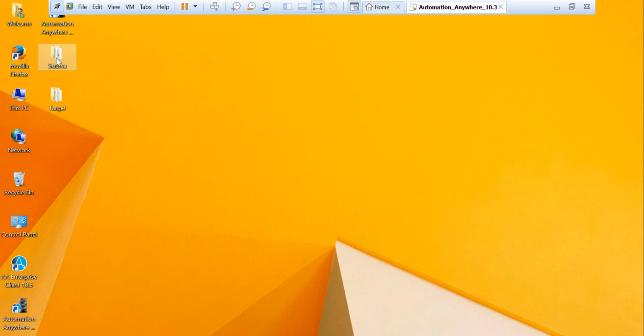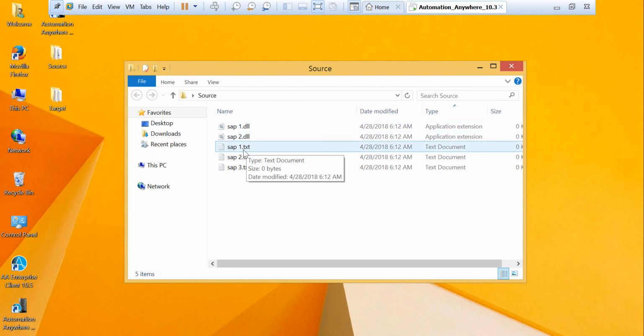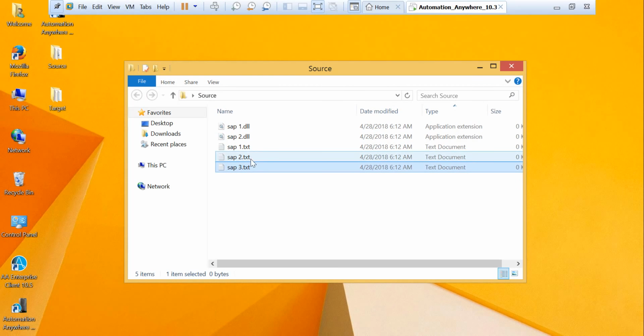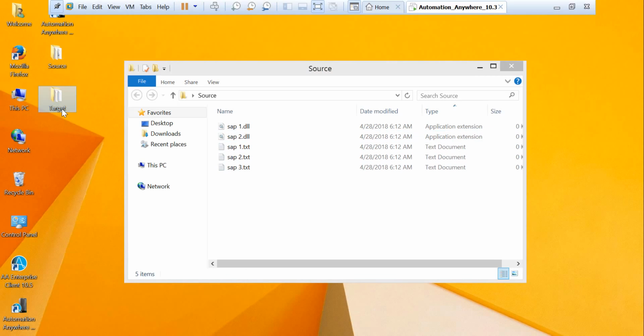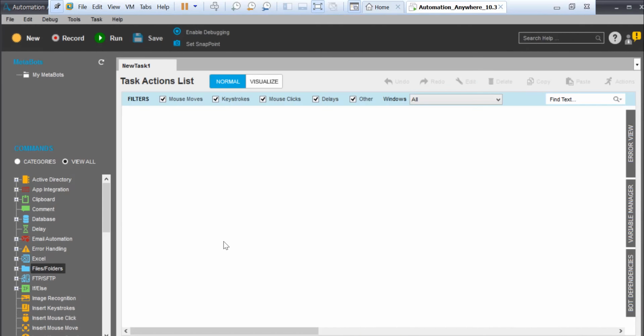See, I've got a source folder where I've got SAP1, SAP2, SAP3. These are all text files, and then I've got SAP1, SAP2. These are DLL files, dynamic library files. Now what I want is to copy all the txt files to the target. I know this is very simple, right? I can really complicate it by doing a lot of stuff, but let's see how we can implement this basic feature in Automation Anywhere. Even a kid should be able to do this, right?